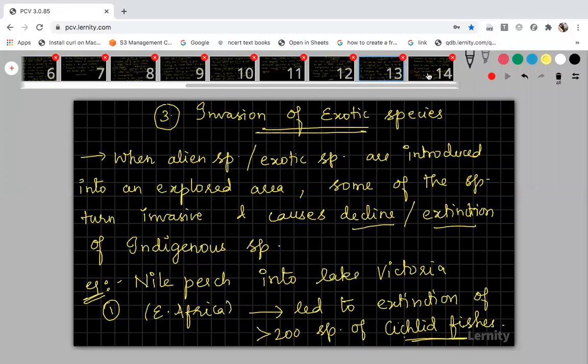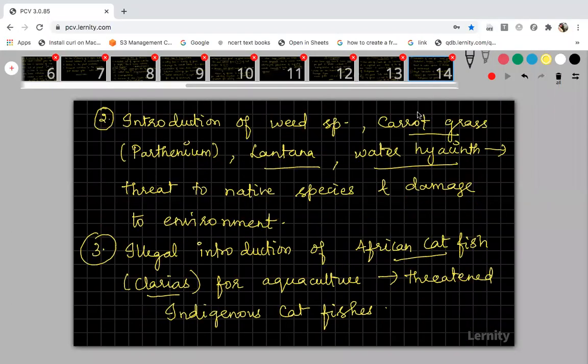This is the 13th one, and this is the 14th one. Please write all the examples, students. Examples are very, very important. After completing co-extinction, I will show you all the slides.